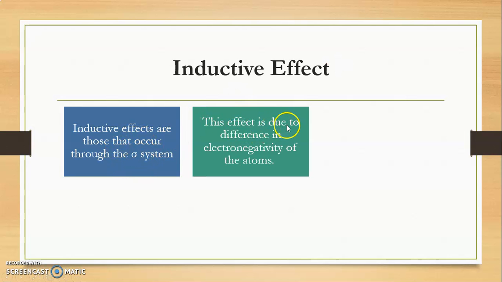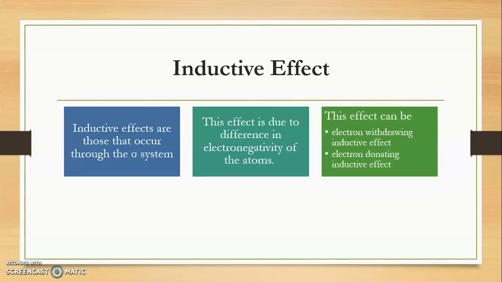Now this effect is due to the difference in electronegativity. If two atoms that are present have different electronegativity, then this effect is generally produced. Depending upon the nature, either withdrawing or donating, the inductive effect is categorized under two classes: the electron withdrawing inductive effect and the electron donating inductive effect.